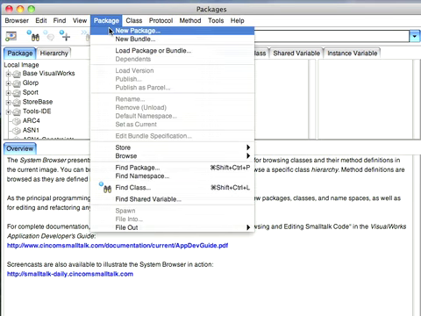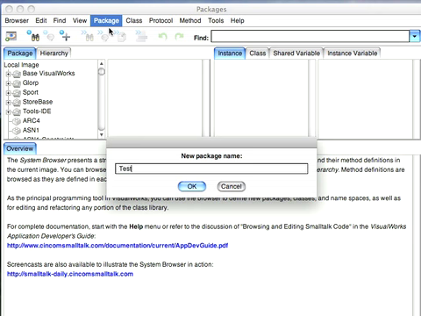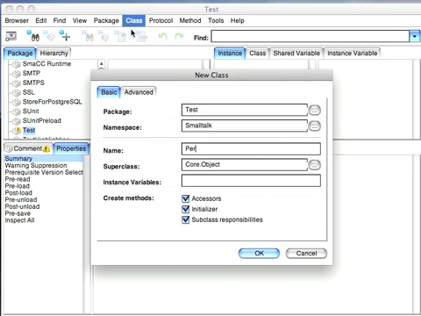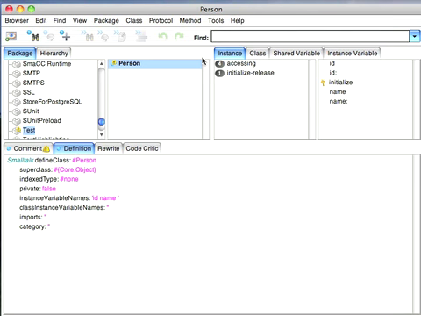Let's create a new package here in 7.7. We'll call this Test. And we'll go ahead and create a new class, and we'll call it Person. We'll give it two instance variables. We'll call one ID and we'll call the other Name. And that's sufficient for our purposes.